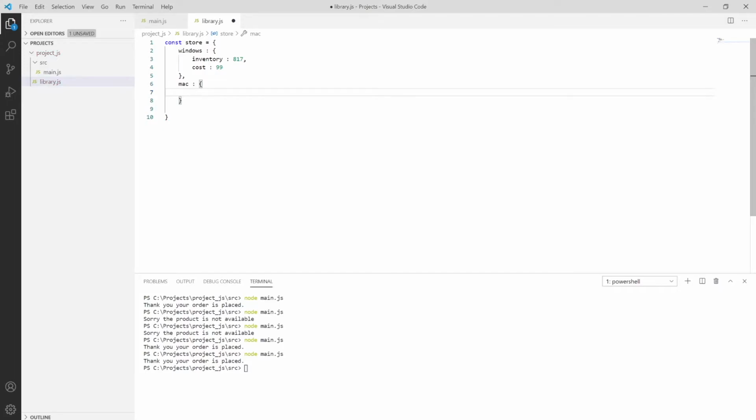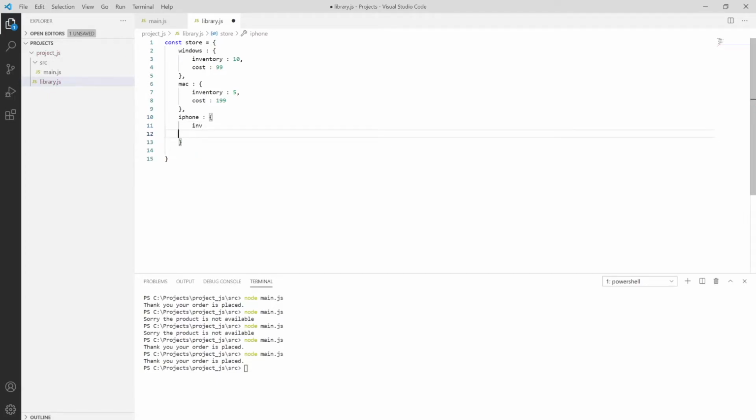Mac is available in the inventory, instead of putting Windows 10. In the inventory we have Mac, and Mac is available only 5, and the cost of Mac is 199.